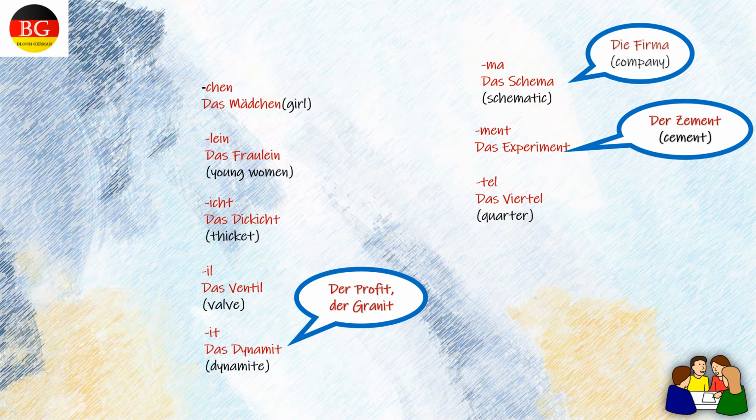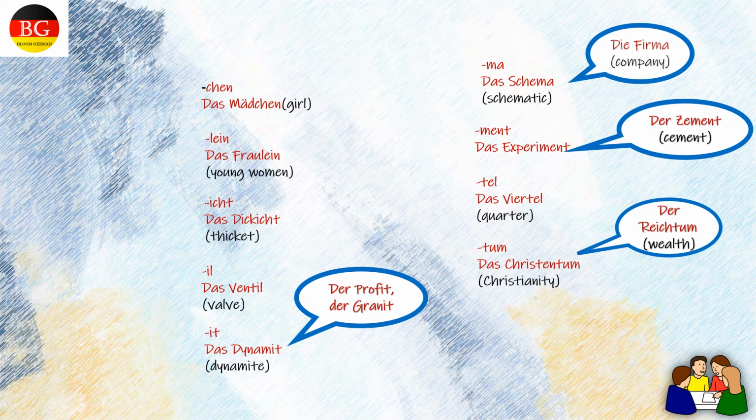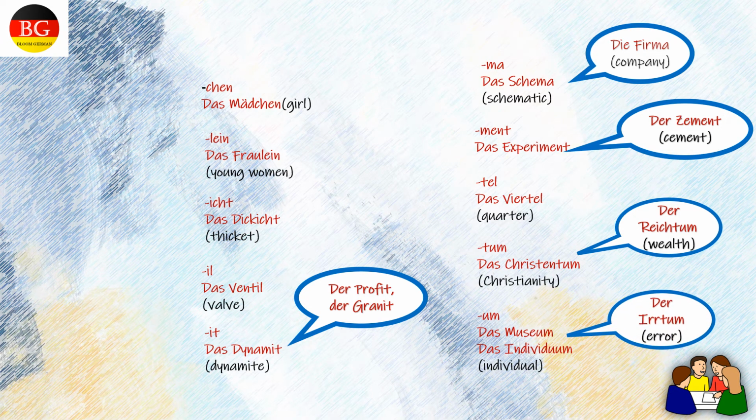Nouns ending with -tel are all neutral in form. Zum Beispiel das Viertel. Nouns ending with the -tum sound are all neutral in form. Zum Beispiel das Christentum. Exception for this is der Reichtum. Nouns ending with -um sound are all neutral in form. Zum Beispiel das Museum, das Individuum. Exception for this is der Irrtum.